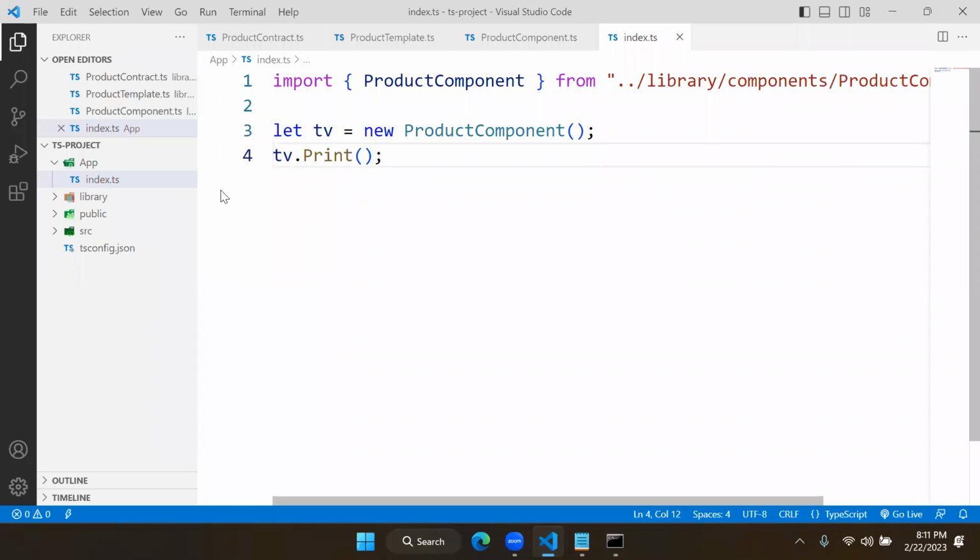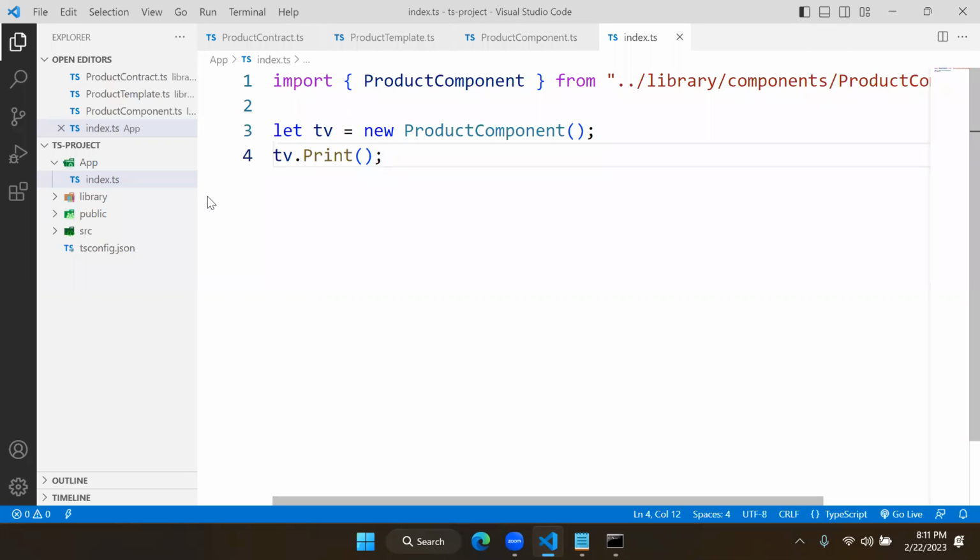Your app has a simple class being used, but this class is built with a template. The template is built with a contract. Earlier we did the same with all logic in one file. But in reality, it will be done this way. That means we create contracts, we create templates, we create components, and we inject these components into our project.